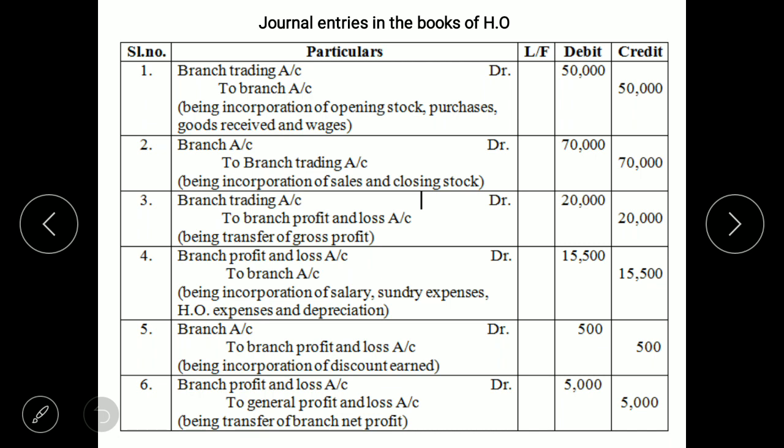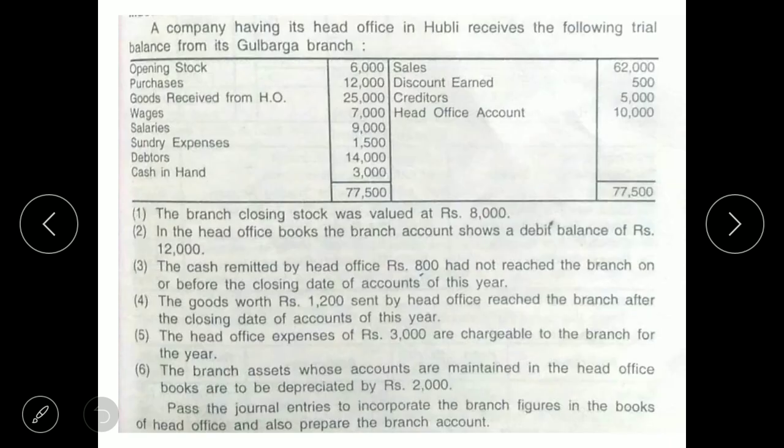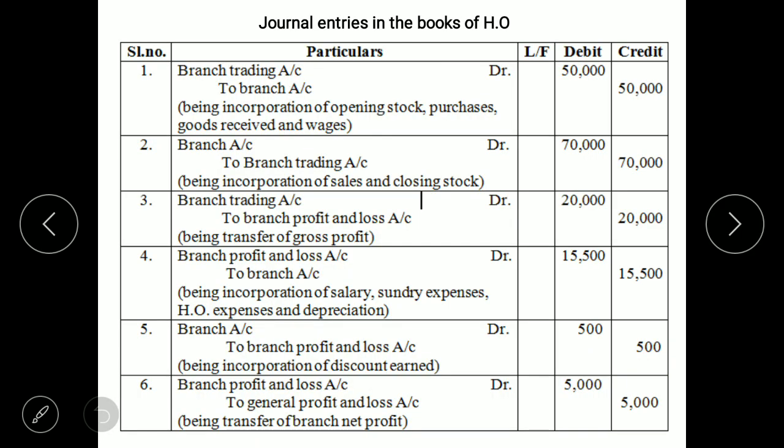First one, branch trading account debit to branch account. That is, we are considering debit items of trading account. Which are the debit items? Opening stock, purchases, goods received and wages. So whatever items are given in the question, we will look at them. Whichever one comes in trading account will be considered. So your 4 items are there: opening stock, purchases, goods received and wages. All the 4 items to be considered.